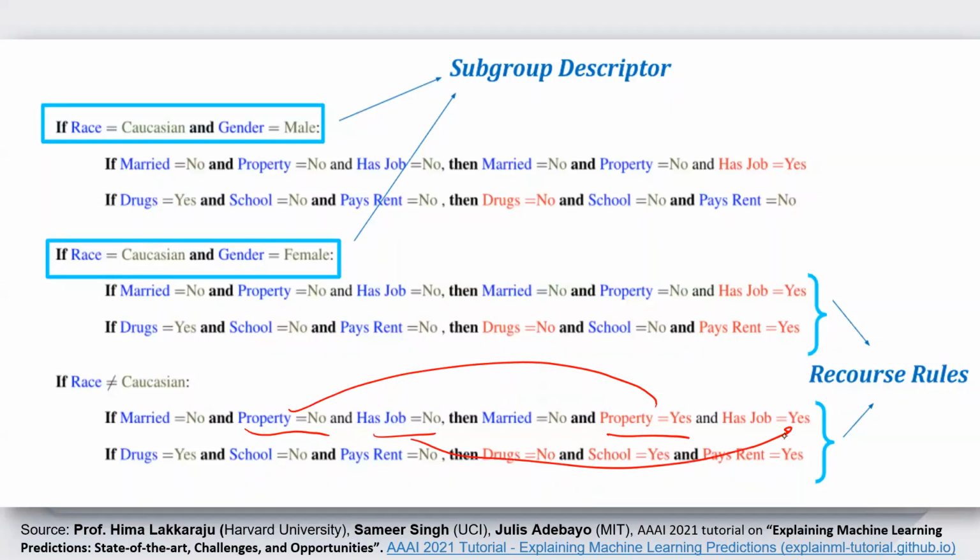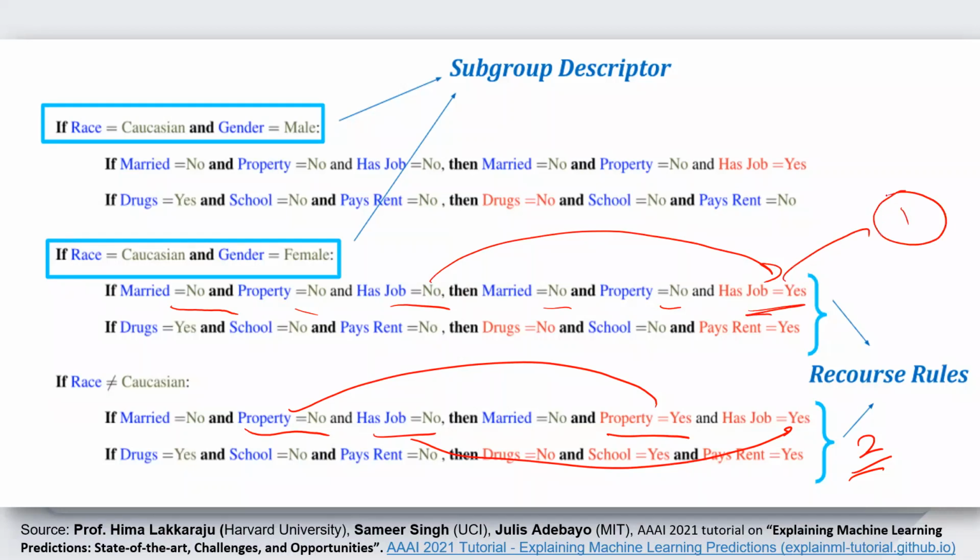So he has to make two changes in the attributes. If that person is non-Caucasian, he needs to change the property and also the job. But if it is a Caucasian female, you can see that married is no, property no. So there is only one. He needs to act upon only one feature.